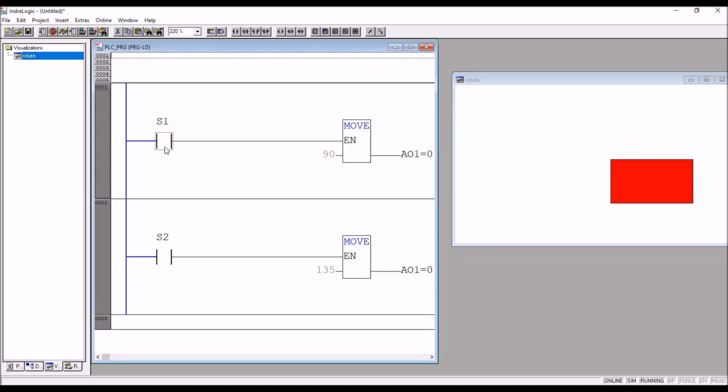So if I operate S1, see it is rotated by 90 degree. Then switch off S1, then operate S2. It is 135. Okay, so like that you can use this feature in solving the assignments, especially even in technical computation.